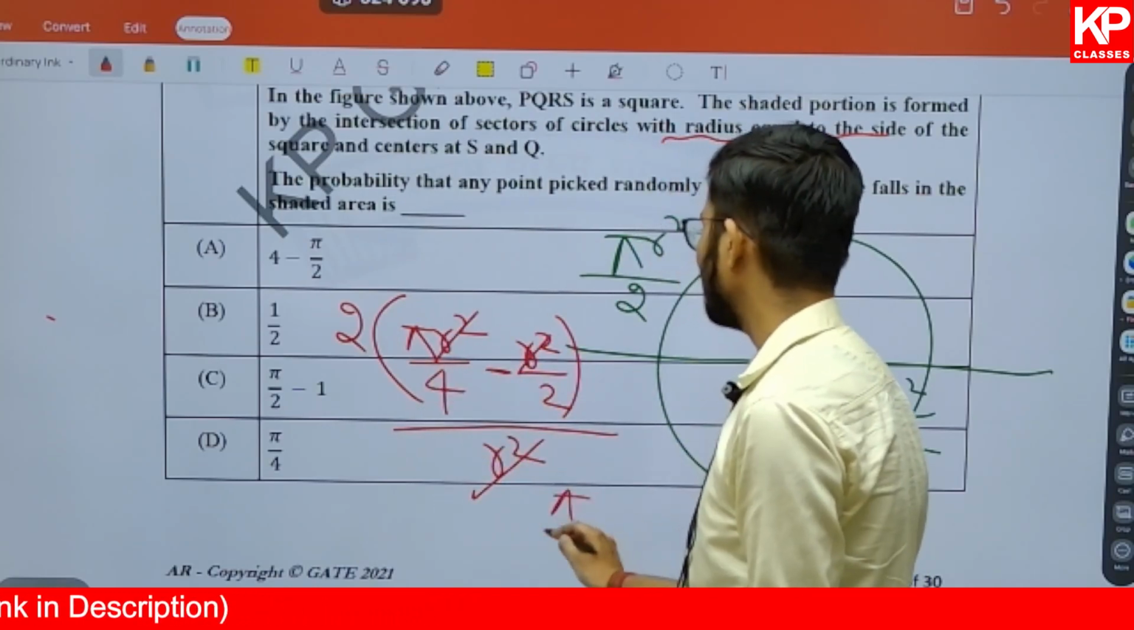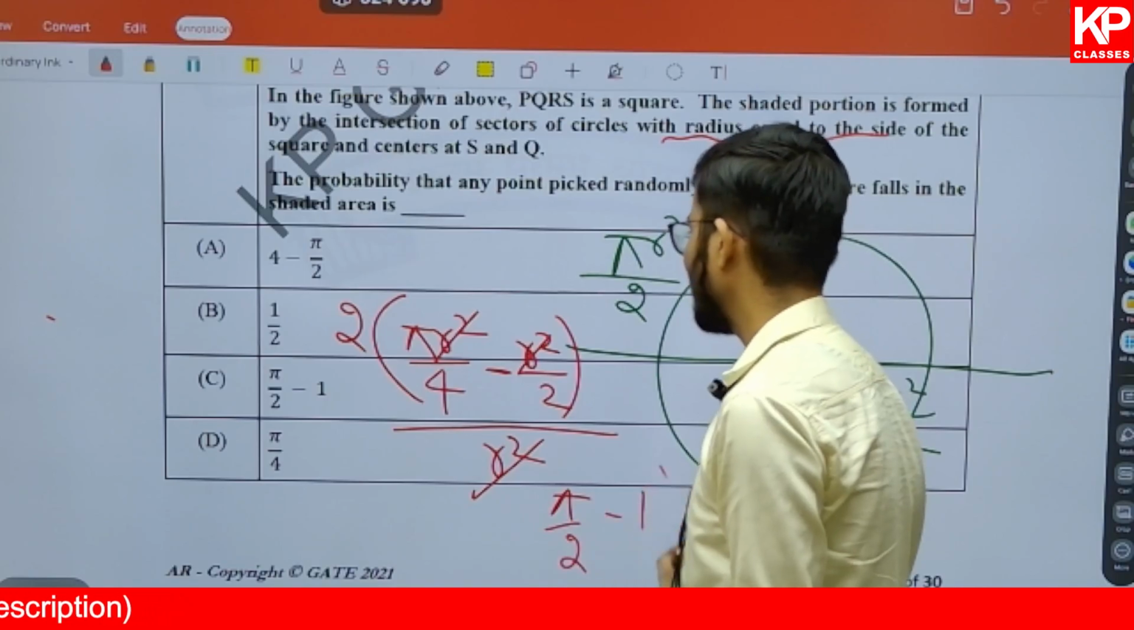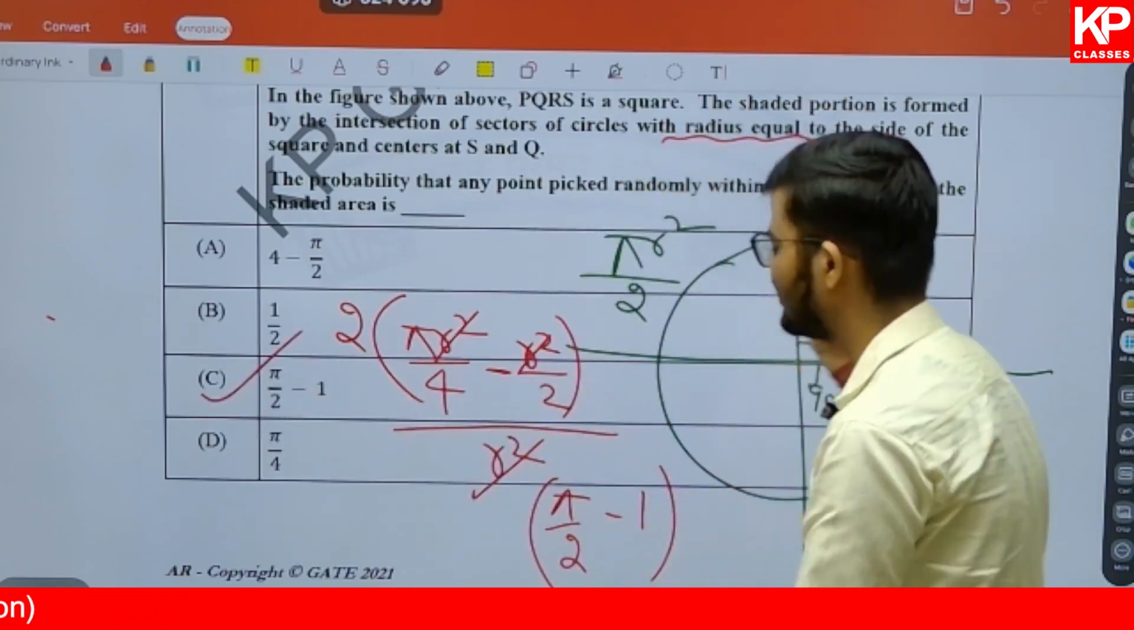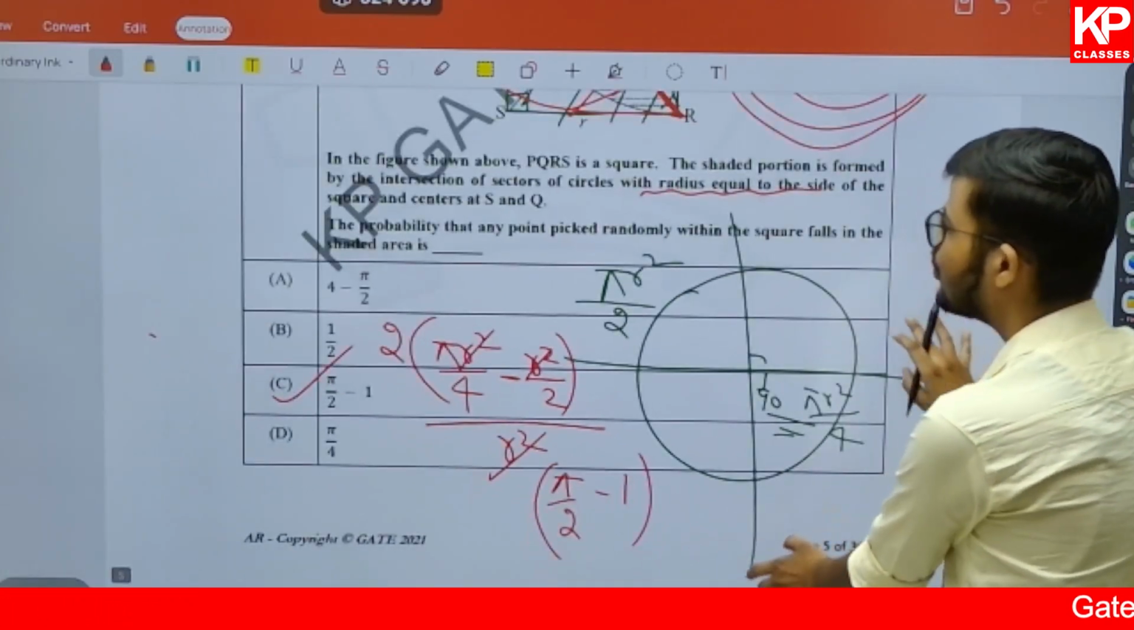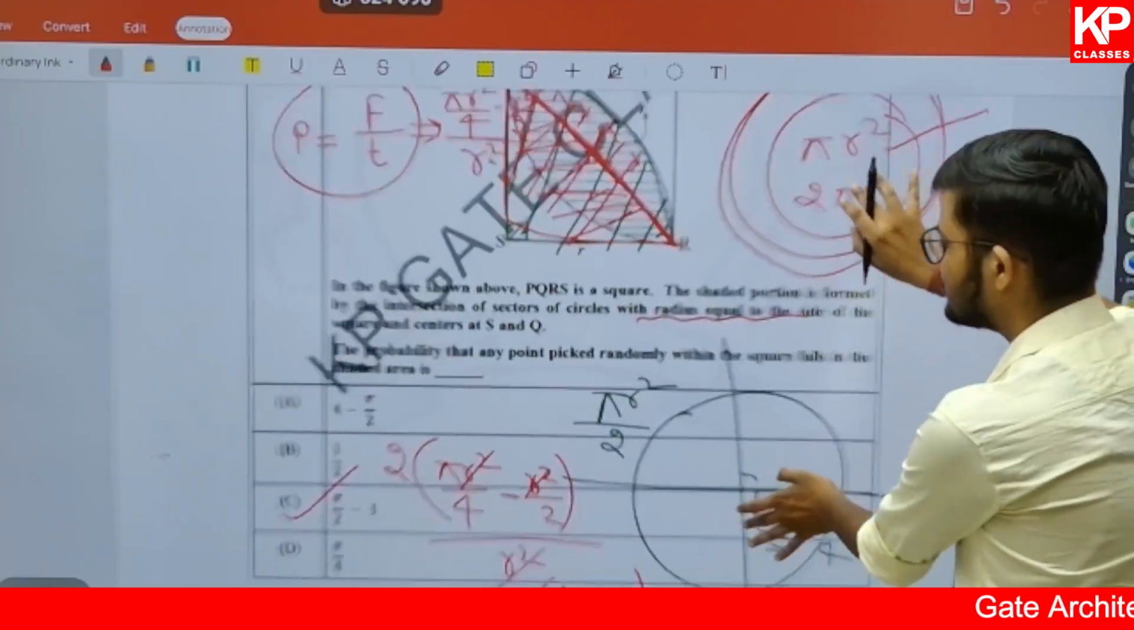Inside you'll be getting pi by 2 minus 1. So pi by 2 minus 1, option C will be the correct one here in this case. So how do we find it out? Although the question is very basic, right?